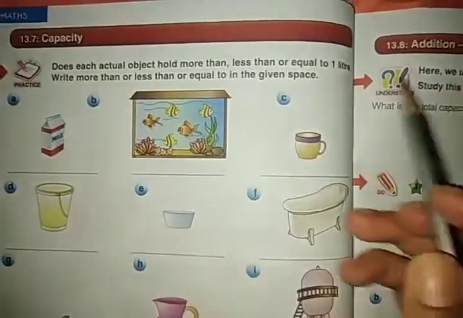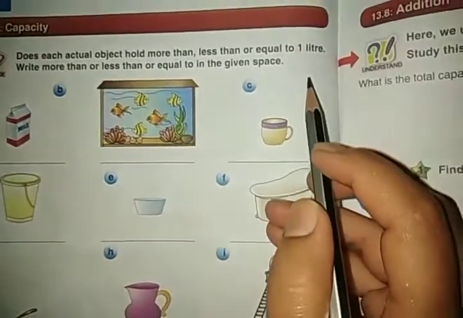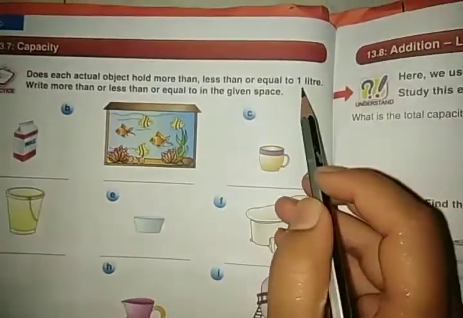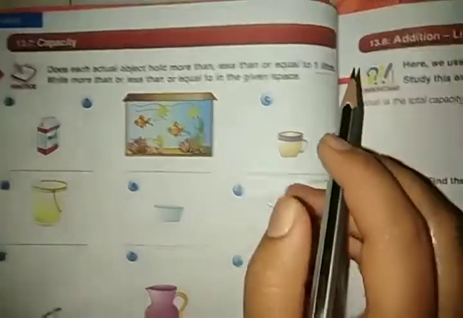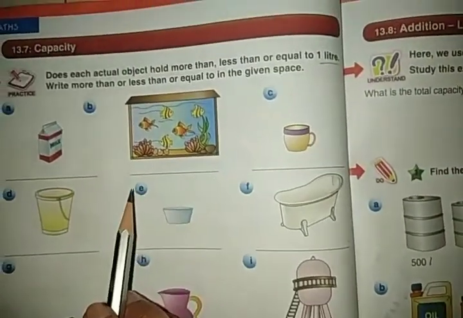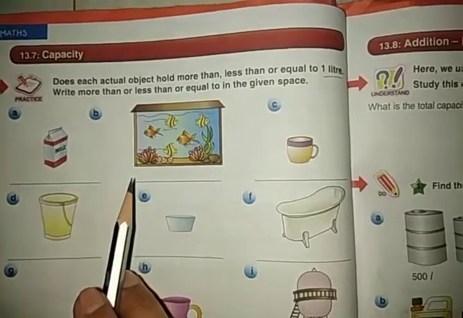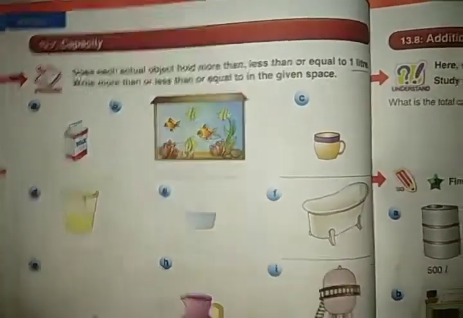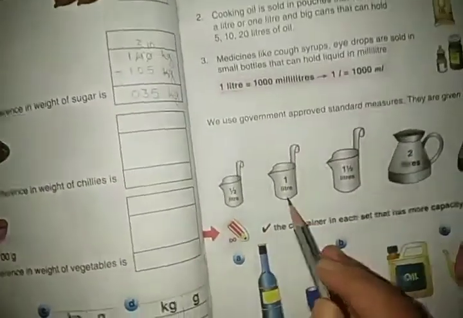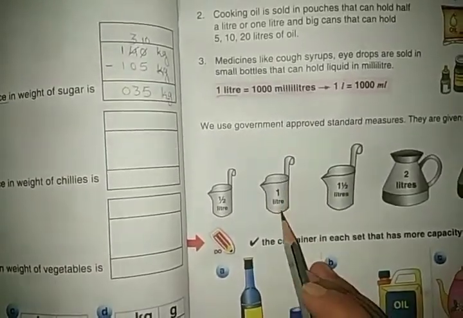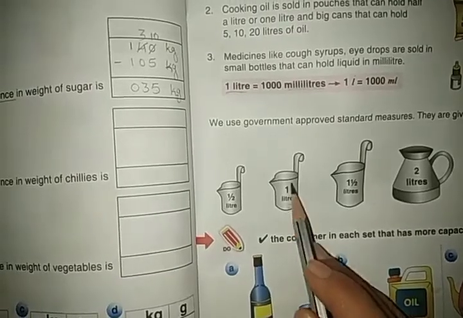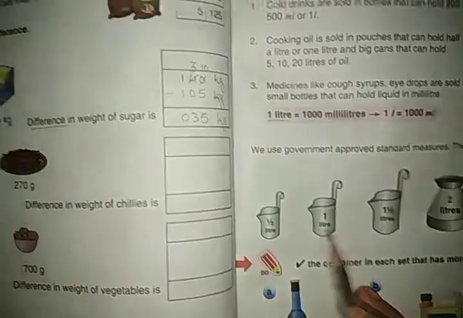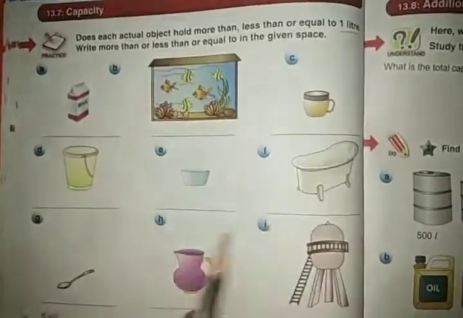We have to compare how much liquid the containers hold with 1 liter, and write whether it is equal, less or more. See here, children, 1 liter of any liquid means this much. This can hold exactly 1 liter.